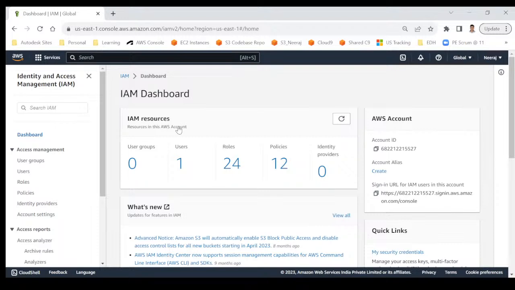In S3, shall this user need to write some data, or shall I give access to that user for deleting the data also? I would say no. This is a very junior developer, recently joined. He should be only able to access it. He should be only able to read the data, not write, not create a new file. Neither he nor she should be able to delete the existing file. That's completely possible. Access is available at a very granular level. That means you can define it at a very minute level also.